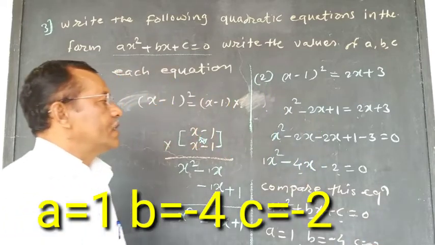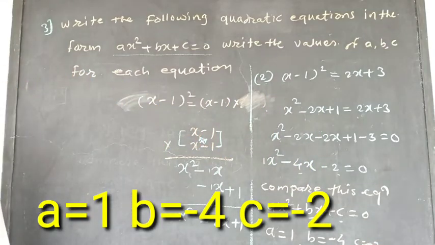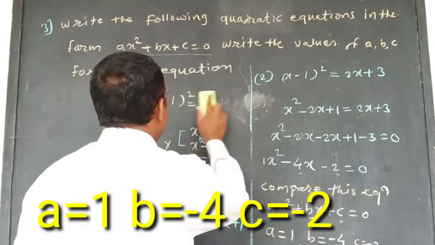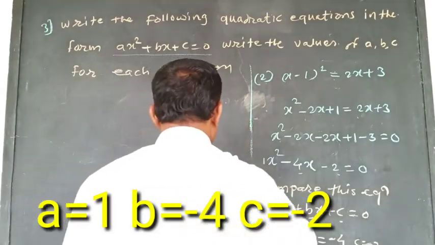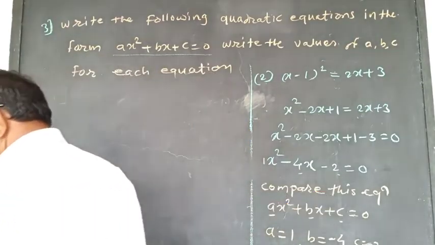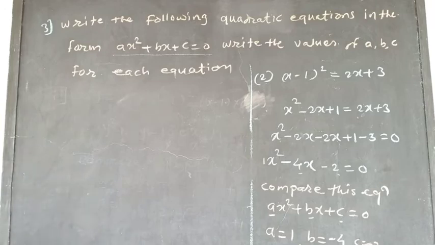In this way, it is the example number 2nd, and we will see the example number 3rd now. See here, example number 3rd is x square plus 5x.